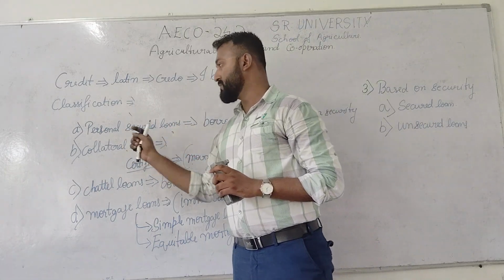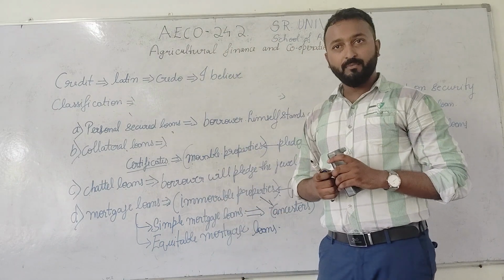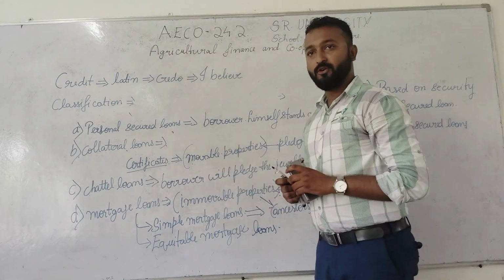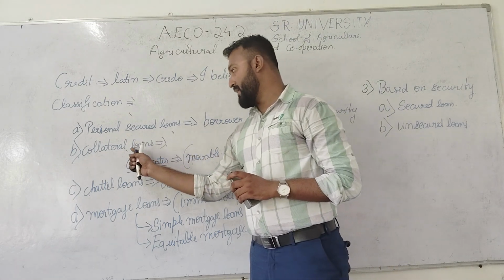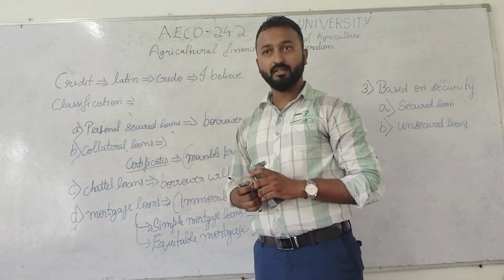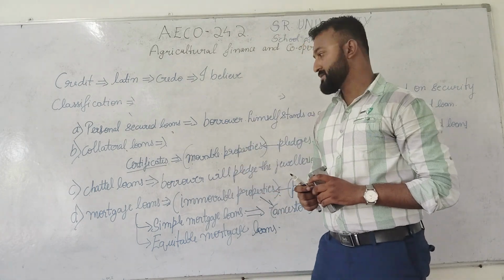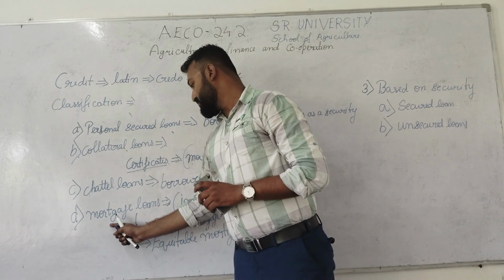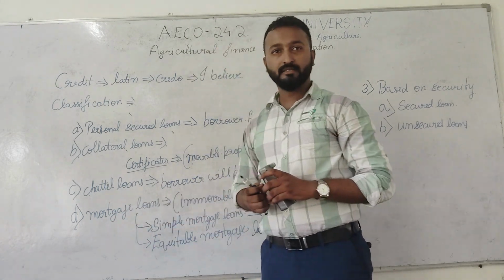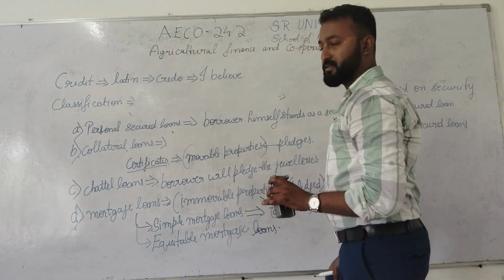That is called as personal secured loan. Collateral loan is nothing but the borrower will pledge the movable properties in order to take a loan. That is called as collateral loan. And third one is chattel loan. Chattel loan is nothing but the borrower will pledge the jewelries in order to take a loan. That is called as chattel loans. And the mortgage loan is nothing but the borrower will pledge immovable properties in order to take a loan. That is called as mortgage loan.